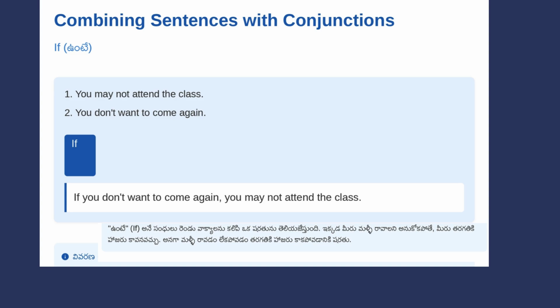Here, the condition is you don't want to come again, and the result is you may not attend the class. This conjunction helps express conditions and their possible results.